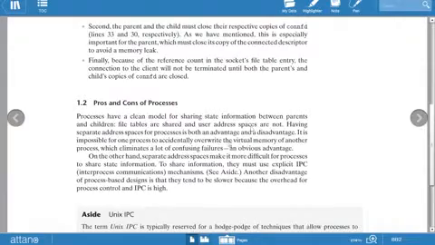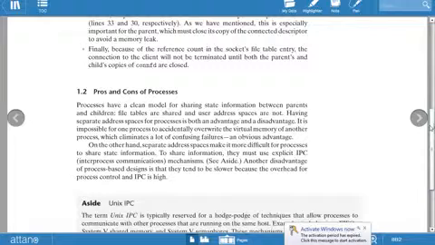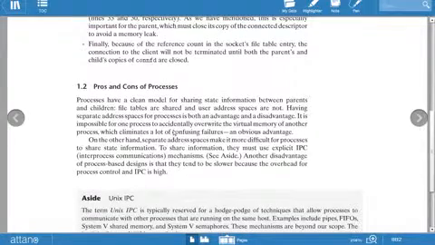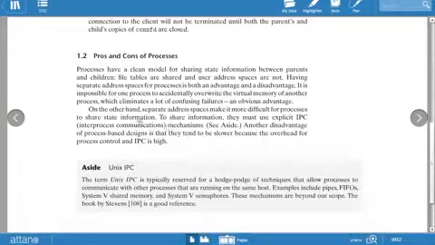Now let's see with the help of the book. These are the pros and cons of processes, that is, the advantages and the disadvantages. This says processes have a clear model for sharing state information between the parent and the children. On the other hand, separate address spaces make it more difficult for processes to share state information. To share the information, we use the IPC mechanism, that is, the inter-process communication mechanism.